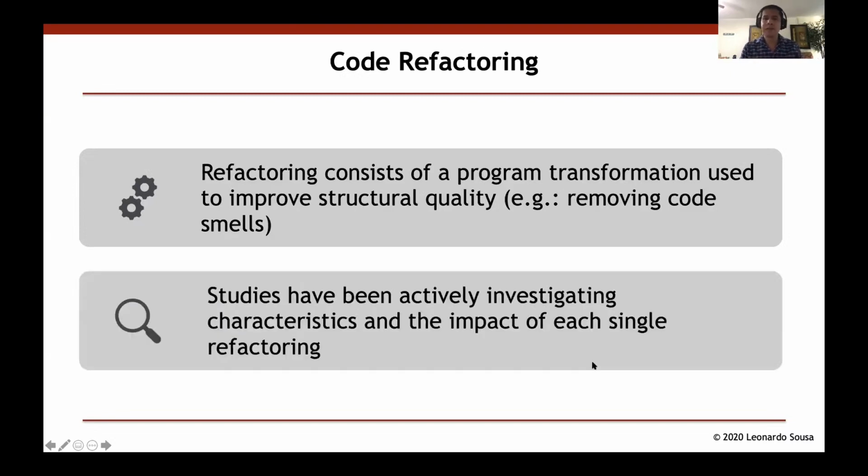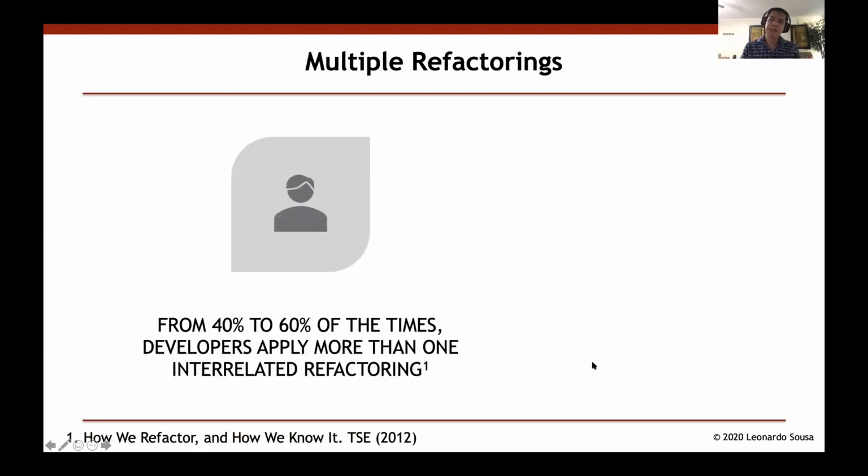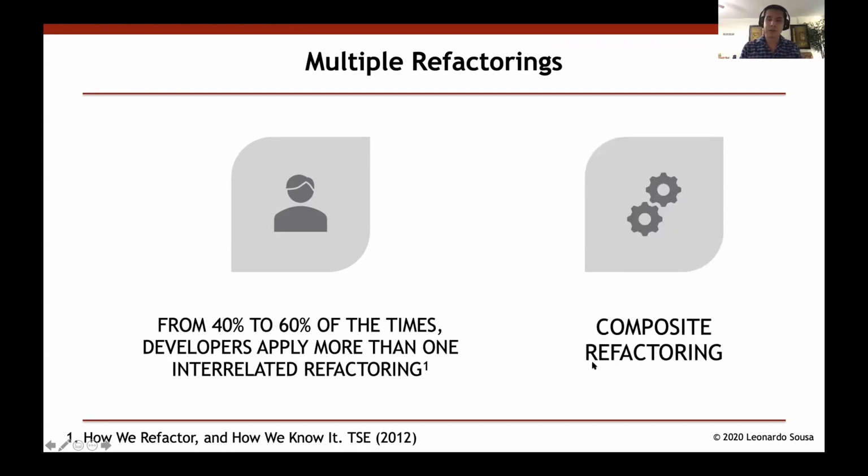In the literature, we can find several studies that investigate the characteristics and the impact of refactoring on removing or adding new code smells. However, these studies tend to analyze each refactoring as a single operation. However, this is not exactly true in practice. In fact, there is a study that shows that from 40 to 60% of the times, developers apply more than one interrelated refactoring, which we call a composite refactoring.